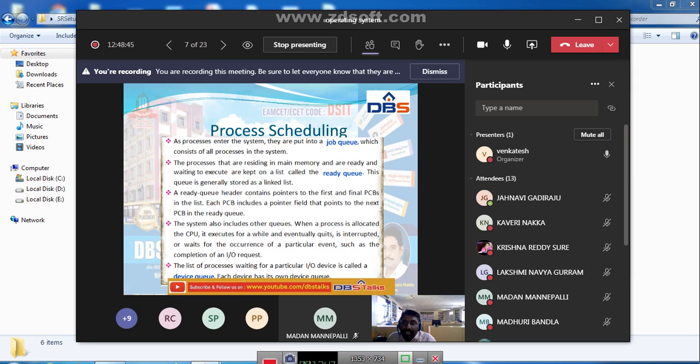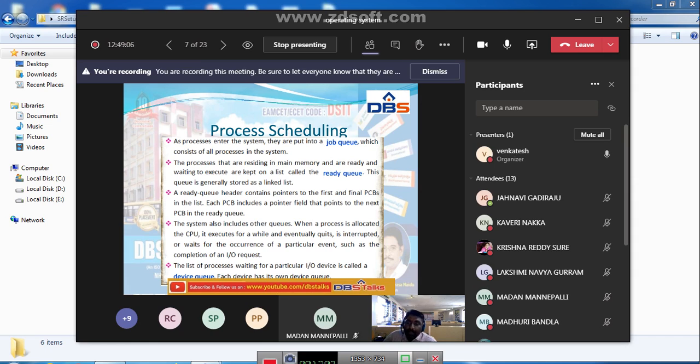See here, the ready queue header contains pointers to the first and final PCB. As we know, PCB is the process control block. We have a link for each and every process control block. At the same time, what about the device queue?